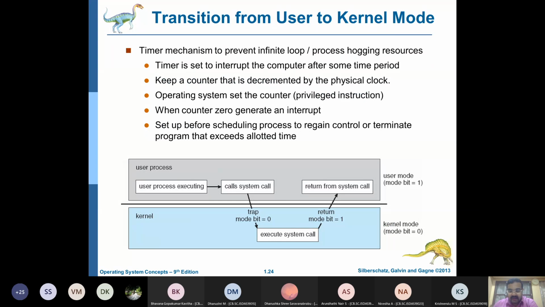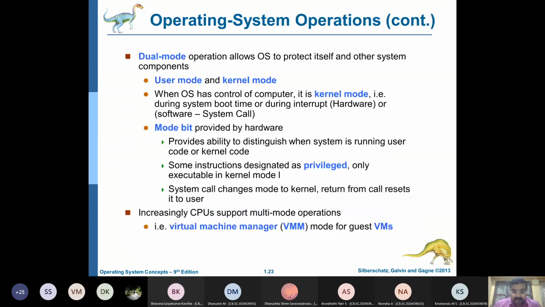In 1 minute, hundreds of times the process moves from user mode to kernel mode. User mode means you are doing some user process. Then the operating system takes control and moves on to the kernel mode. How does it know? There is something called a mode bit. When the mode bit is 1, it means that it is in user mode. When the mode bit is 0, you know that it is in kernel mode. And this happens thousands of times in a minute, right?